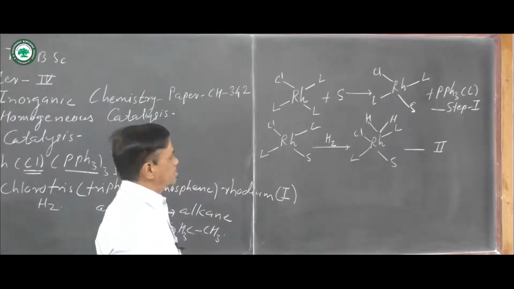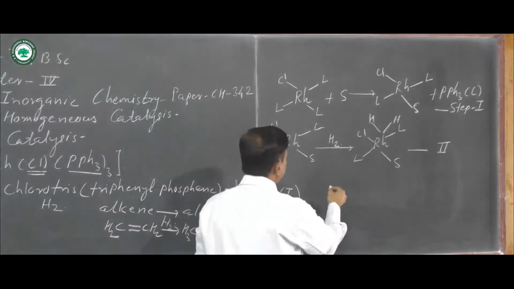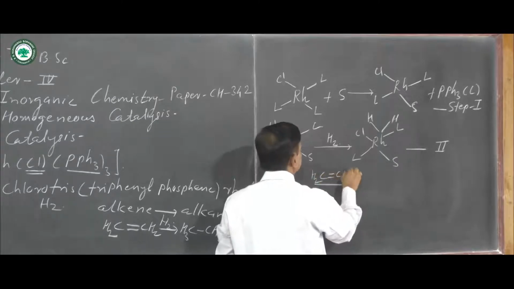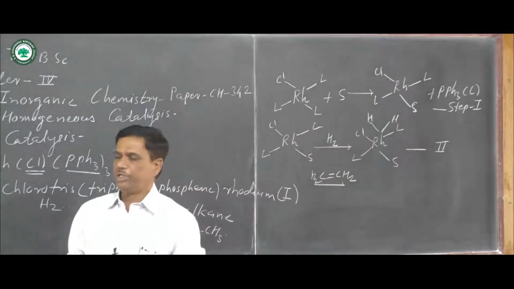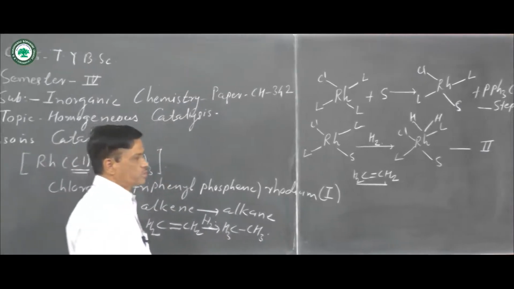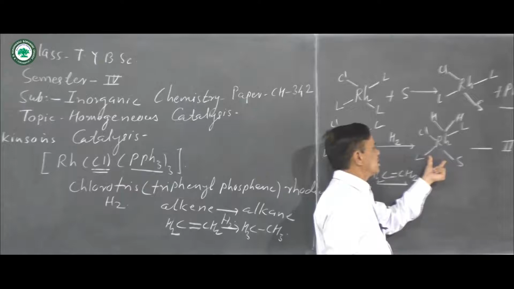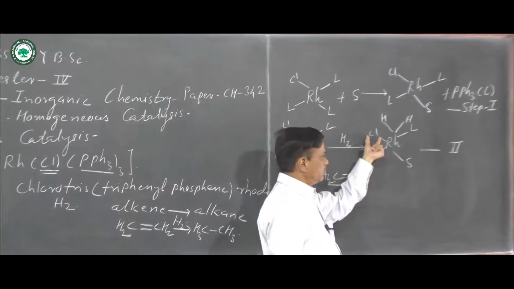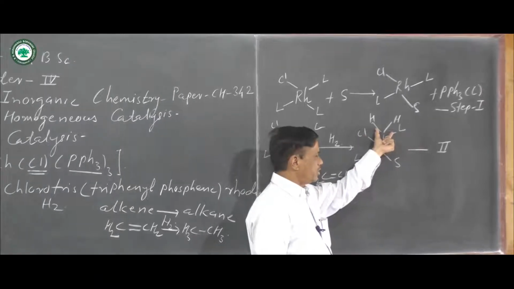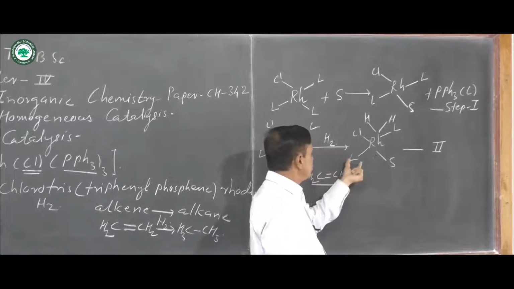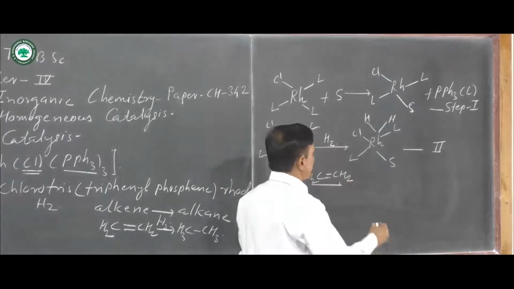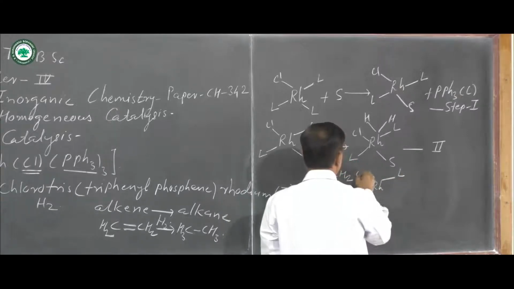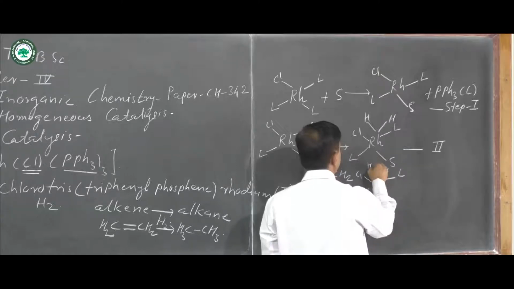After this, in step number three, there is addition of alkene, CH2=CH2. It is added to the rhodium complex with 2L, one solvent molecule, one chloride ligand and two hydrogen atoms, and there is a formation of rhodium with one ligand, a second ligand, Cl and two hydrogen atoms.